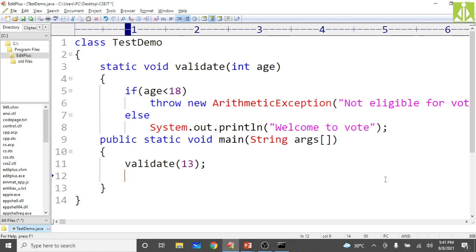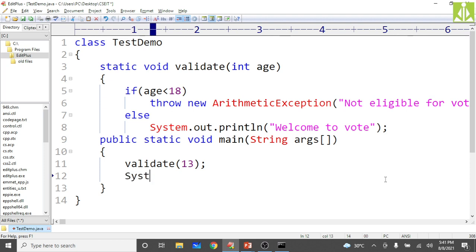And who will handle that error? Your default exception handler will handle that exception, because you are not giving any catch block or try block here. So who will handle it? The default exception handler will handle this exception. Whenever there is no try catch, your default exception handler will handle this exception.